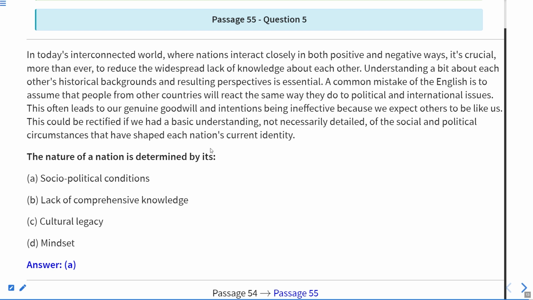If we know the political and social circumstances of another country, it means we understand that particular country. It is the socio-political conditions that present the country in front of the entire world. So A will be the correct answer according to the last line.